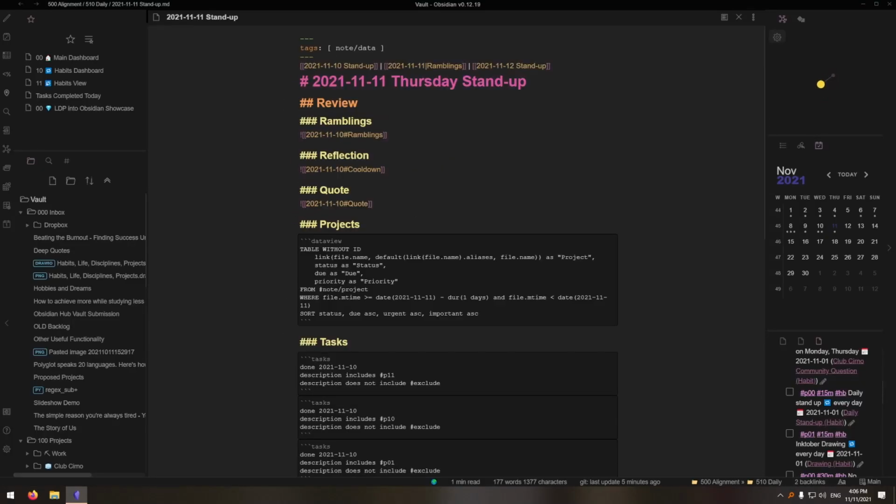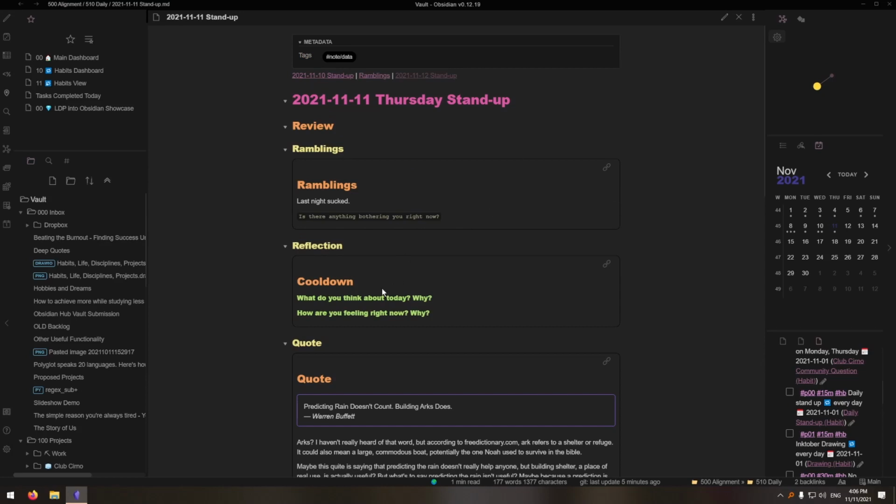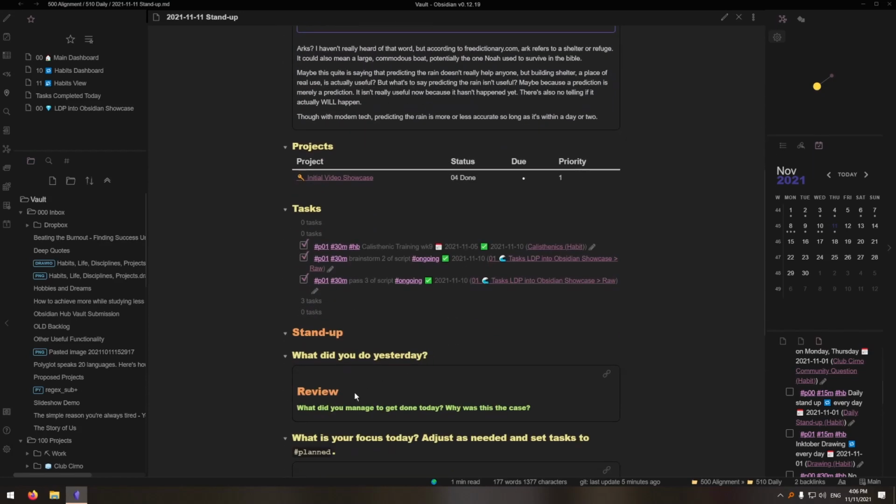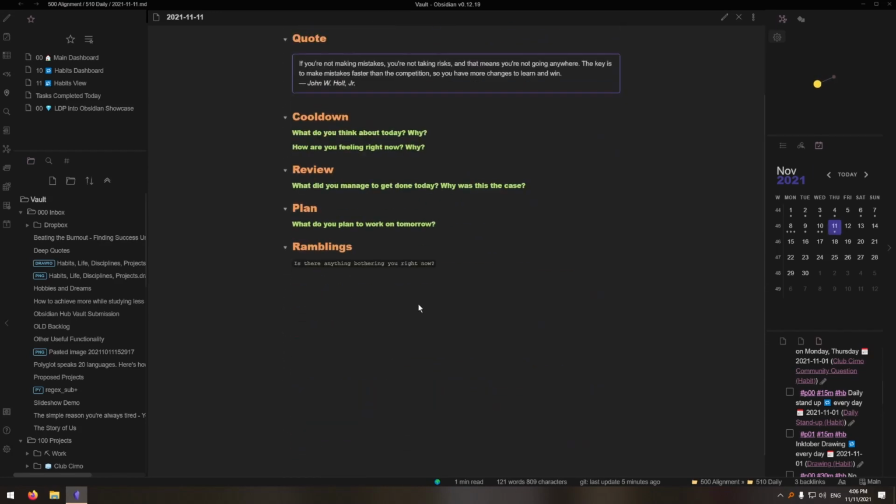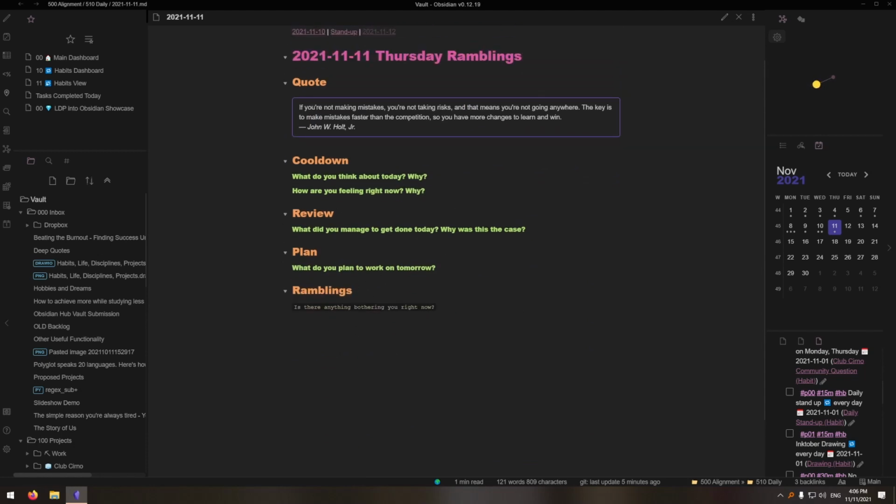I would usually do this in the morning, and if I have any random thoughts throughout the day, I will jot them under today's note under ramblings. At night, I try to have a cooldown period to reflect on today's work and plan for tomorrow. My workflow with tasks is the same as previously presented. That more or less wraps up how I implemented LDP into my life.